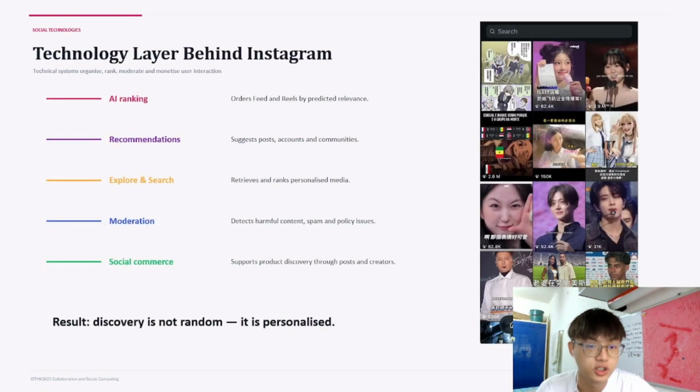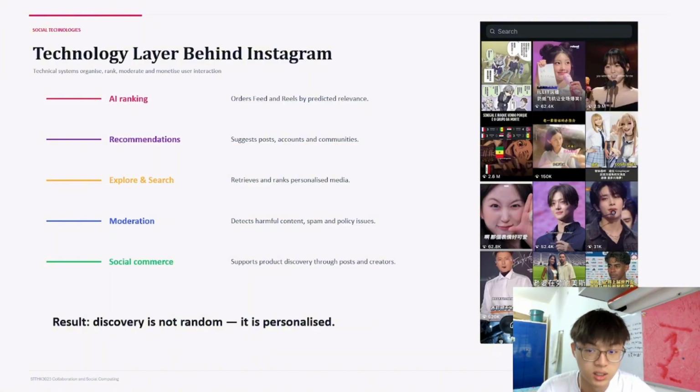Behind these features, Instagram uses several social technologies. AI ranking decides which posts or reels appear first. Recommendation systems suggest posts, accounts, and communities based on user behavior. Explore and search help users discover personalized content. Moderation technology helps detect harmful content, spam, and policy issues. Instagram also includes social commerce, where users can discover products through creators, posts, reels, and advertisements. This shows that Instagram uses technology to organize, rank, and moderate user interaction.